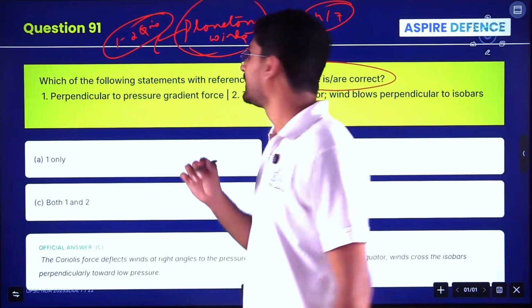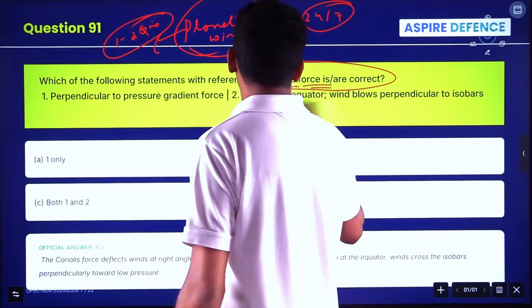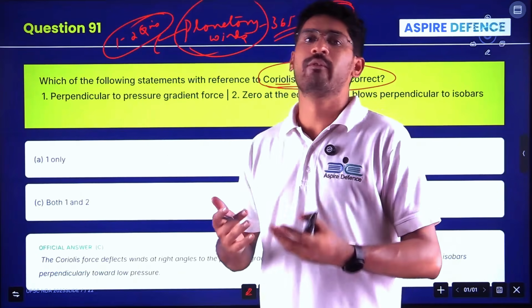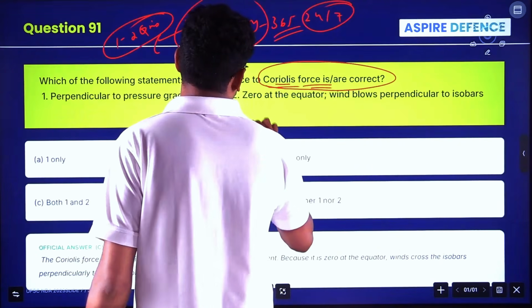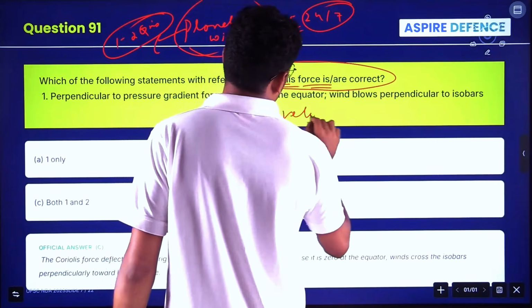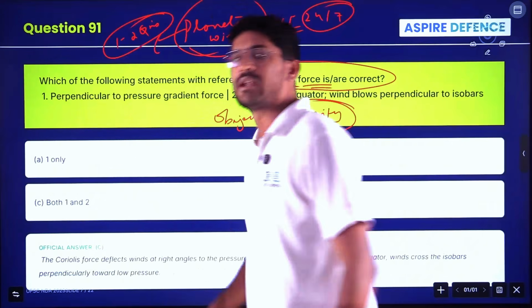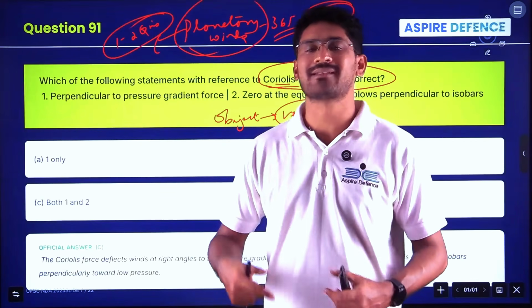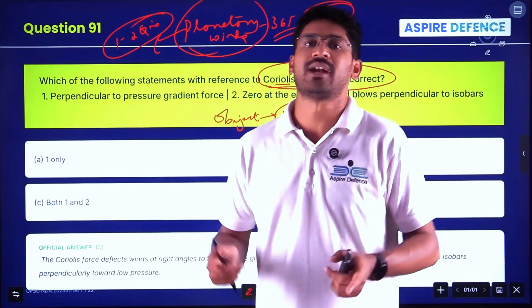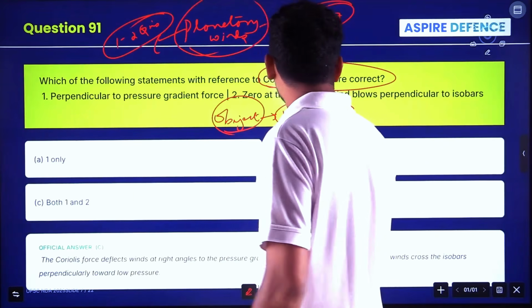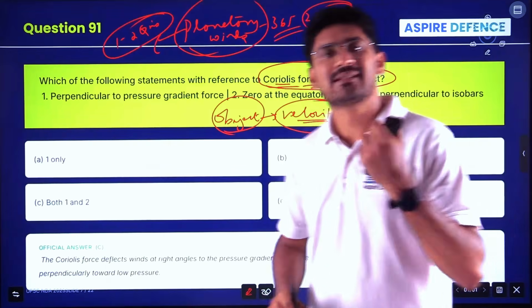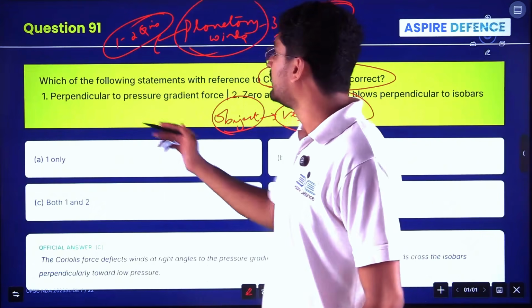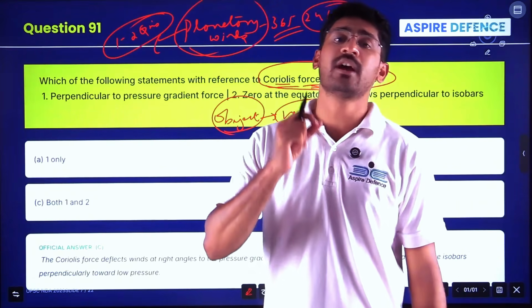One of the forces asked every year is the Coriolis force. See, Coriolis force is an imaginary force. It is created when an object starts moving, when the object gets velocity. For example, in physics, you might have frictional force, right? When an object starts moving, you have friction. A tire, with its circular shape, has less friction compared to a block, square or rectangle, right? Same way, when an object gains velocity, there is some force called Coriolis force acting on that body. Here, he has asked about the properties of the Coriolis force.